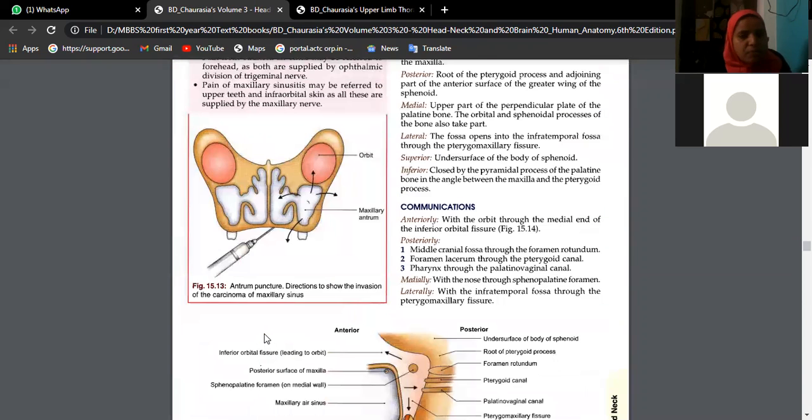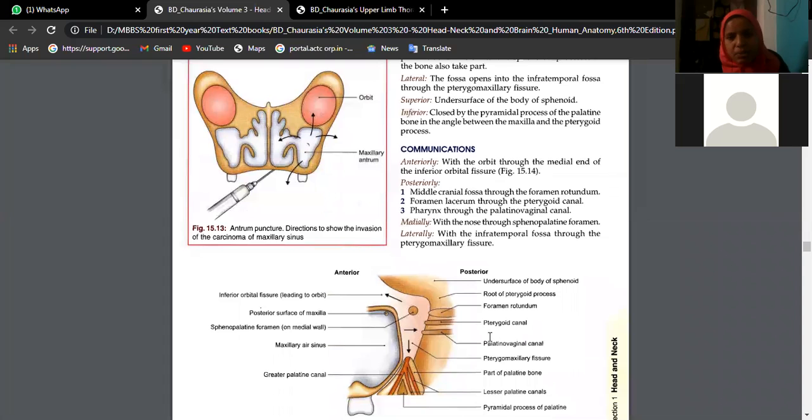So, different types of sinusitis. See here, drainage. This is the maxillary air sinus, and this is canine fossa, through which we can drain, or from the lateral wall of nose you can puncture and also you can drain in that way. Okay, beta, antral puncture.